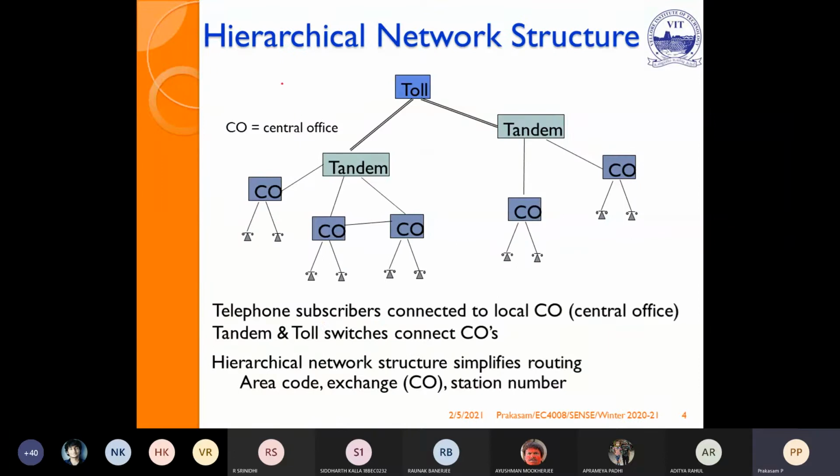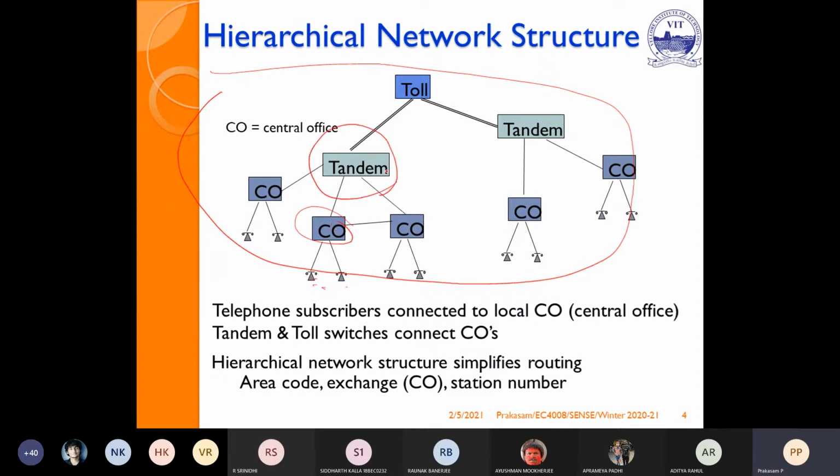Even if you see here, this is nothing but a hierarchical network structure. This is our user equipment. This is our user equipment. This is the local exchange. Suppose I want to establish connections. The end users will connect to the local exchange. And then it will go to the main exchange. Tandem is nothing but the main exchange. Again, for example, if you take Vellore, suppose we are having connections in AIR VAT.